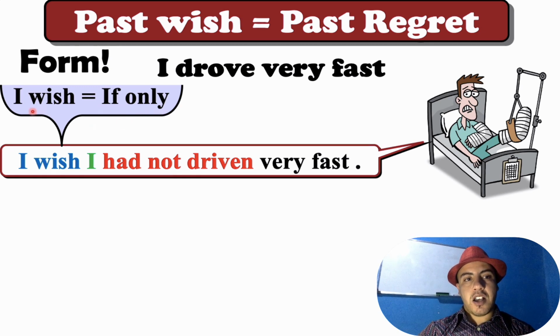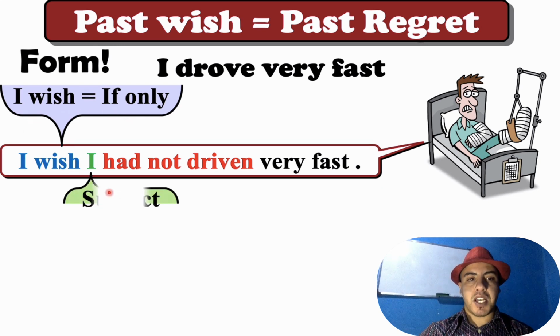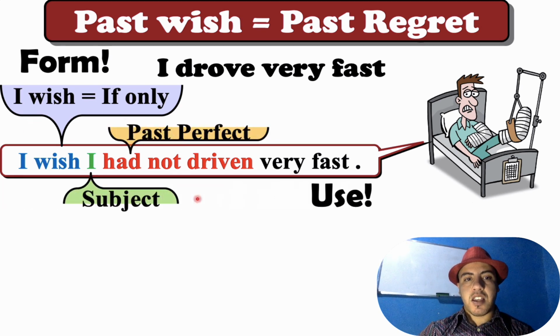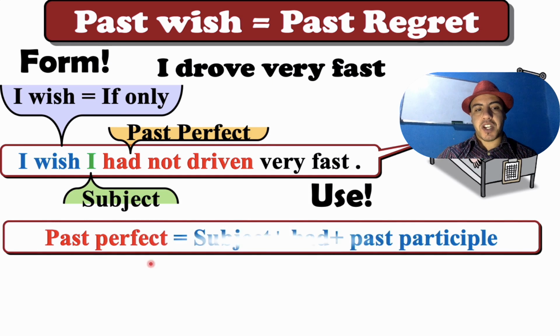Okay? So subject, I wish or if only, plus what? Plus subject plus past perfect. Please remember that had not driven is past perfect. So what is past perfect? It is subject plus had plus past participle. Okay, this is the past perfect. So it is subject plus had plus past participle. Okay, this is the form.